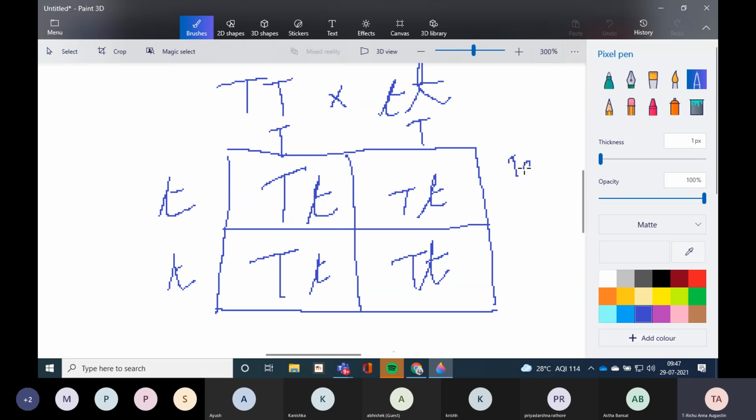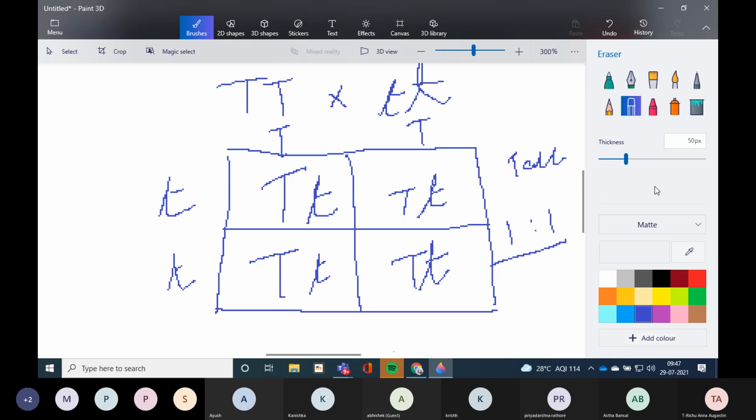From the Punnett square, we can conclude that all the pea plants will be tall, and the ratio will be 1:1. Capital T is also there, small t is also there. So 1:1 ratio. Only phenotypic ratio. Clear? Yes, ma'am. Now, can I rub this? Have you all written? Yes, ma'am.